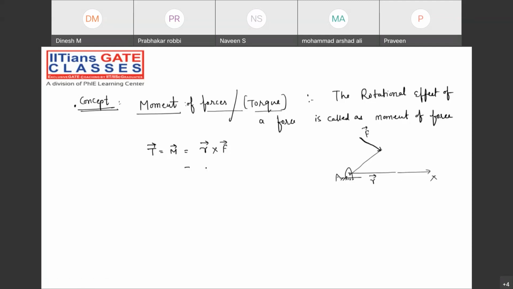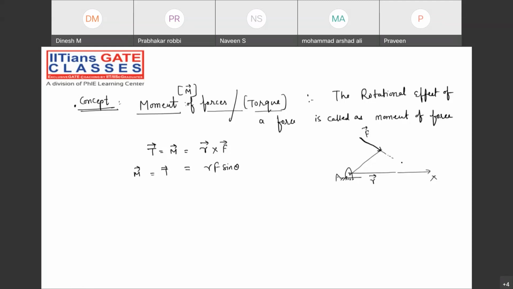Now, when you try to resolve, what will I be getting? R F sine theta, right? So this is the magnitude I'm getting, the torque or the moment. Now tell me what will be the direction. What will be the direction of the force that is generating the moment? Tell me, guys.